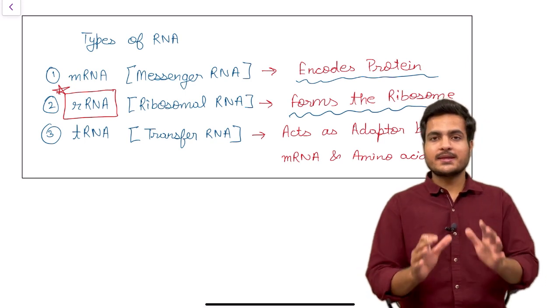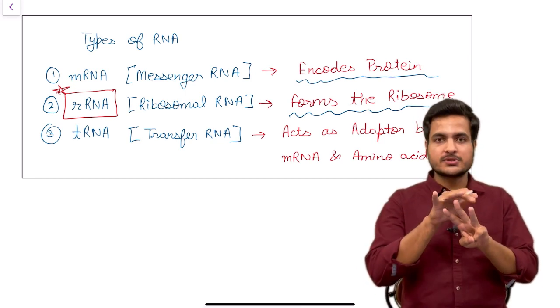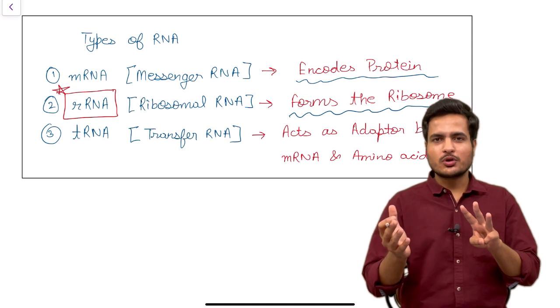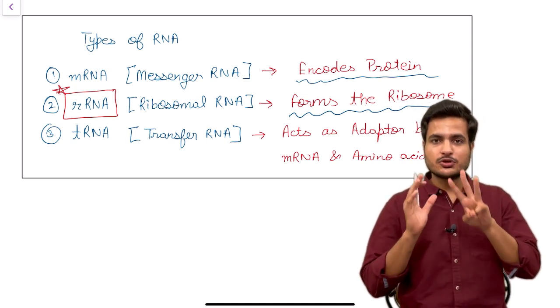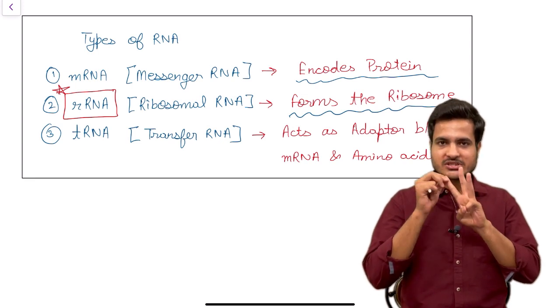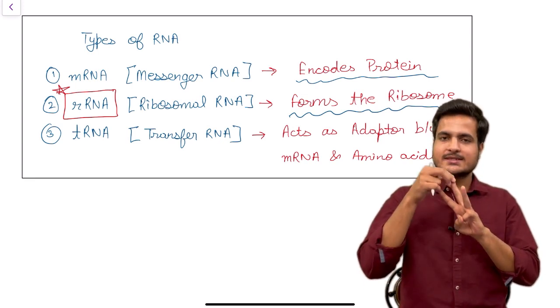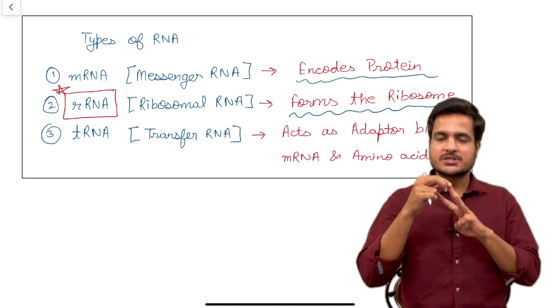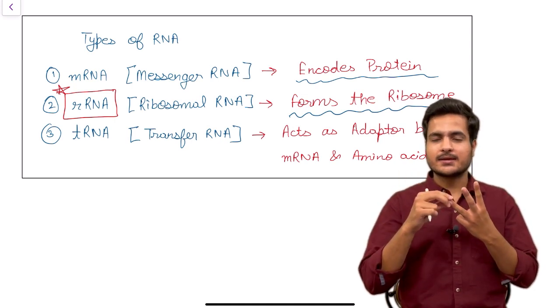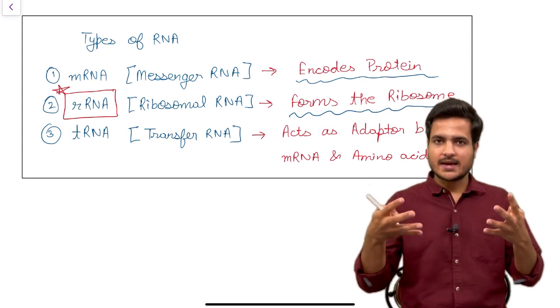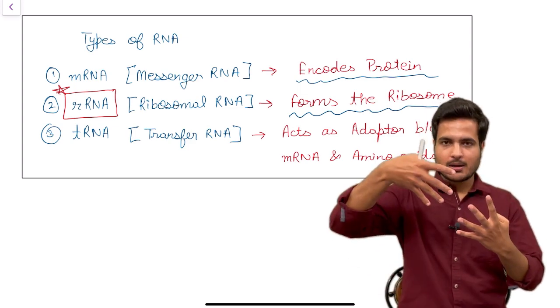So you need to remember that there are three important types. There are other types also, small nuclear RNA, hnRNA, other RNAs also are present, but three examples you need to remember about RNA. First is mRNA, messenger RNA, which encodes protein. Second one is rRNA, which is ribosomal RNA, it forms ribosomes. And the third thing is tRNA, which is transfer RNA, which acts as an adapter between mRNA and amino acids.